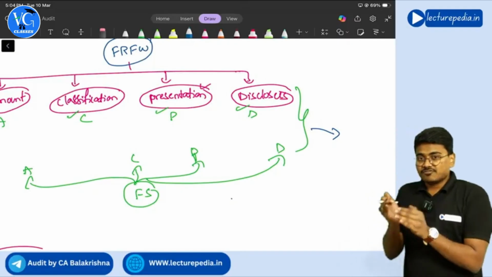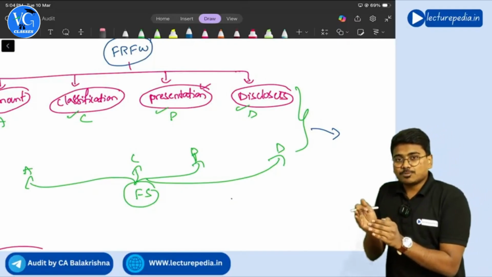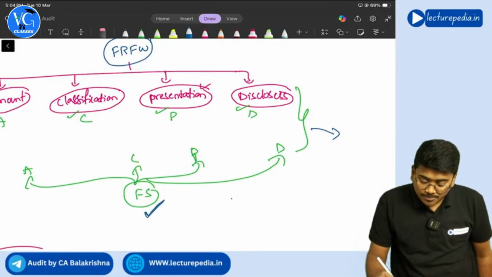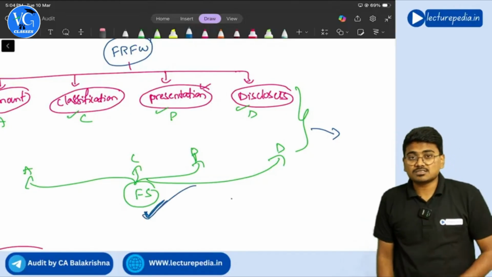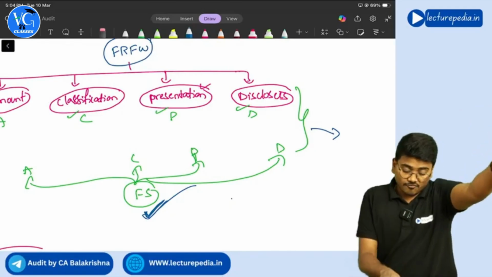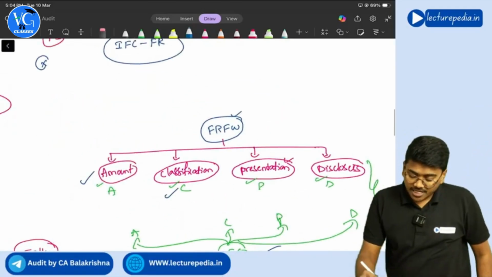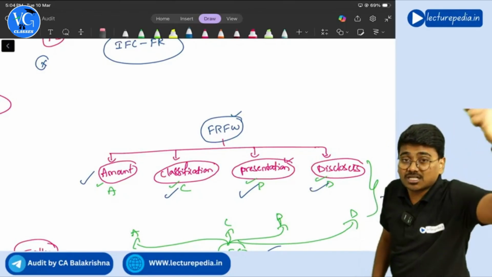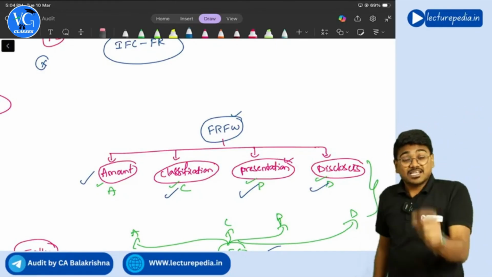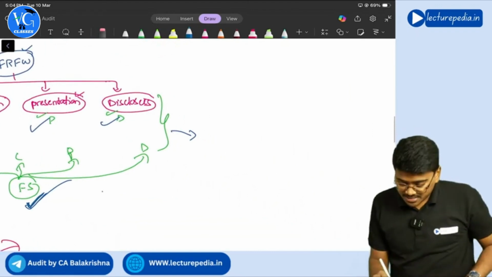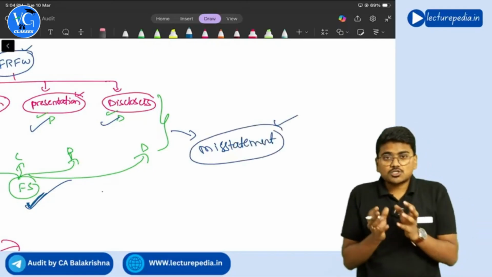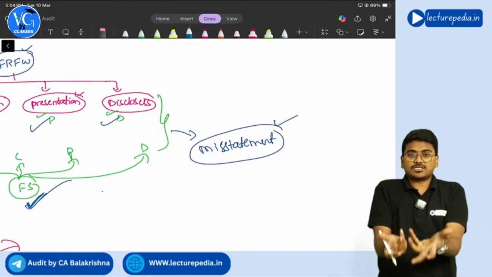Understanding? So if the amount, classification, presentation, disclosure that management has followed for preparation of financial statements is different from the amount, classification, presentation, disclosure that the applicable financial reporting framework has prescribed, then you will call such a situation the misstatement. So I guess you understood what is meant by misstatement.